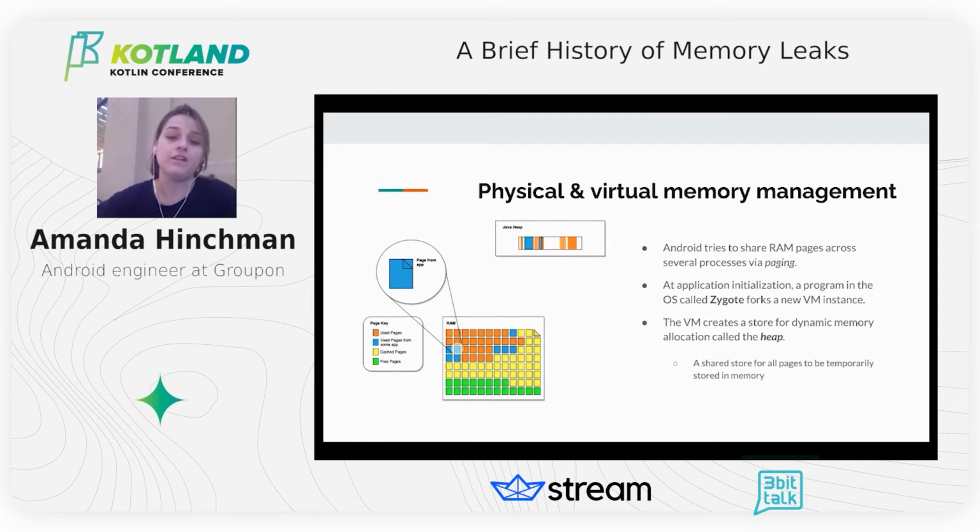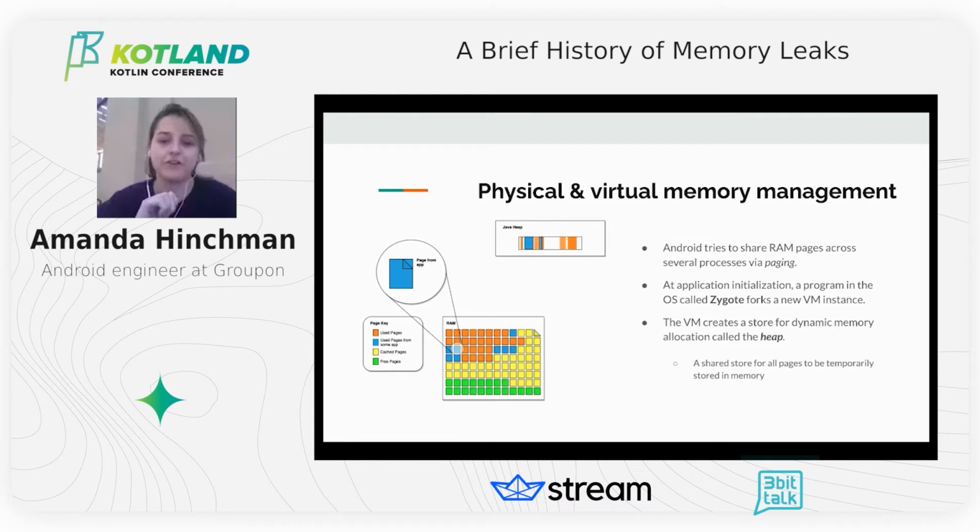So if an application is in need of more memory, the device can occupy free pages in memory. However, if the system needs to find more memory, it would take a look at the cached pages. But for the system to interact with the hardware is expensive, because that requires hardware component interaction using the Android memory management unit, the MMU. So the more that the device interacts with memory, the more power drains from the device, and loading new memory in the free page can take additional time and resource consumption.